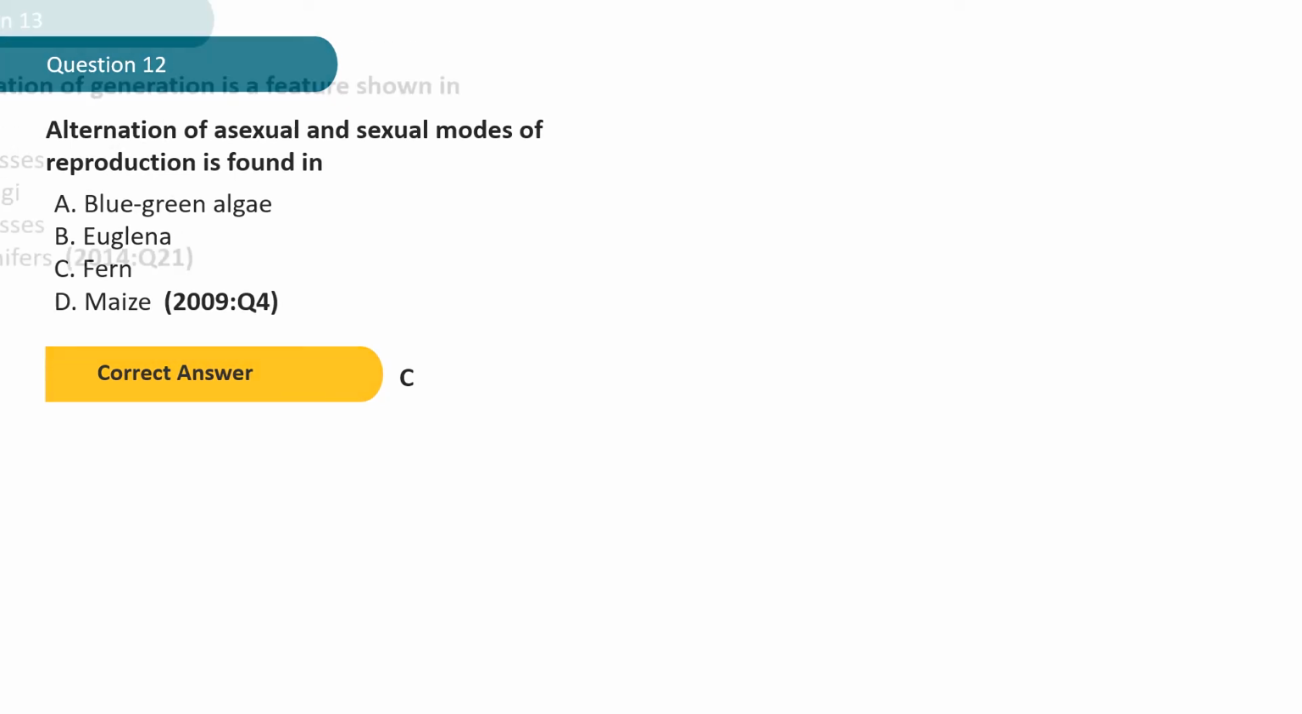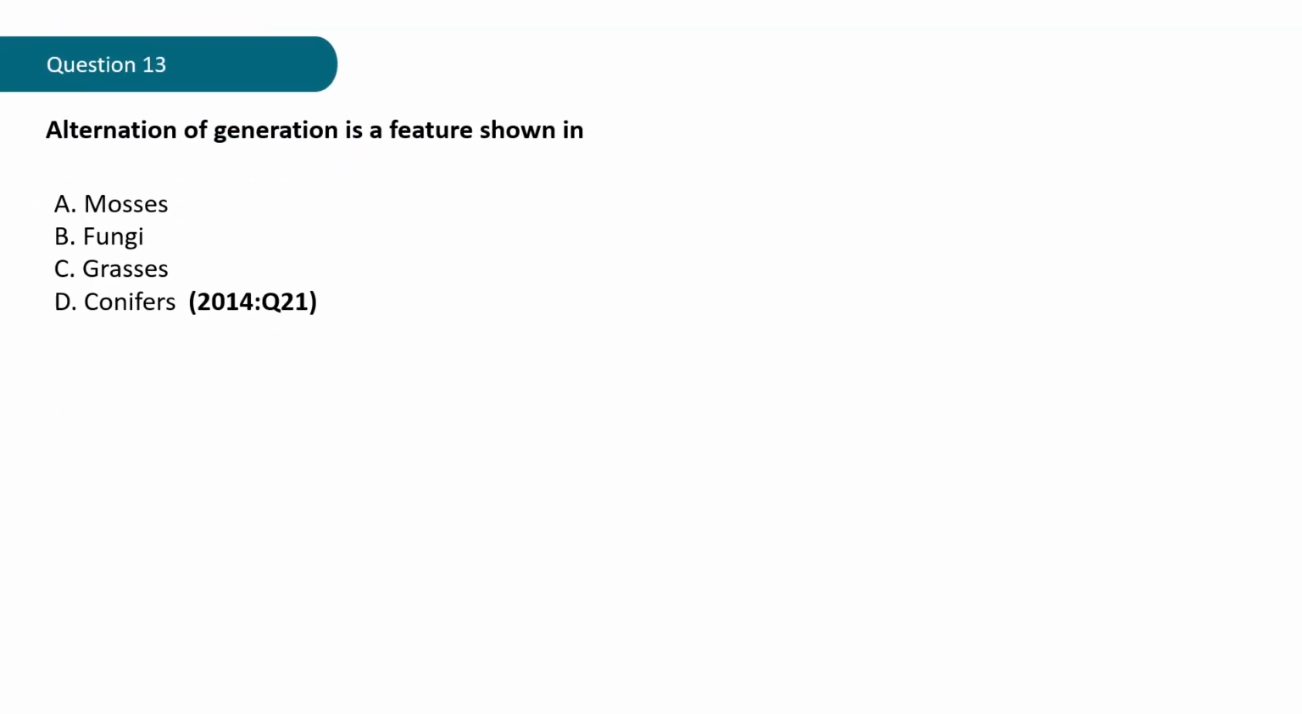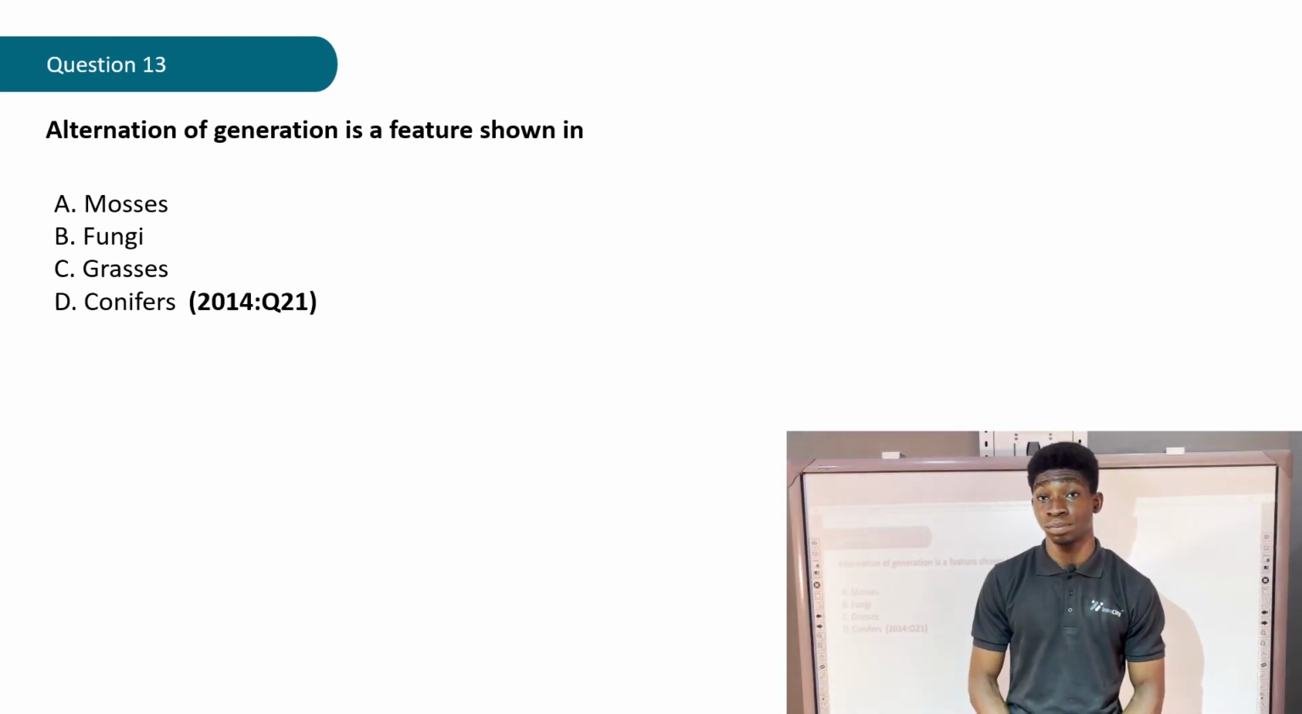Question 13. Alternation of generation is a feature shown in A. Mosses, B. Fungi, C. Grasses, D. Conifers. The question is found in the year 2014, question 21. Why not give it a try?